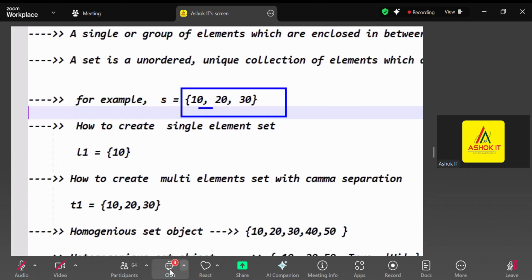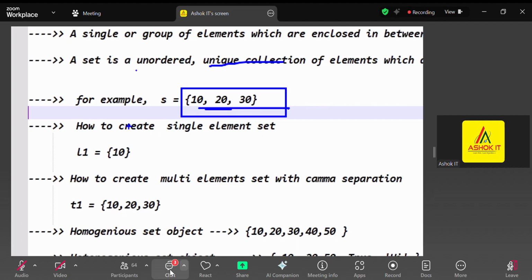Inside the curly braces, separated with commas, we can write n number of values. Duplicates are not allowed. Unique collection means duplicates are not allowed. Unordered means the order in which we enter elements is not stored in the same order in memory. Tuple, string and list follow ordered, duplicate values.